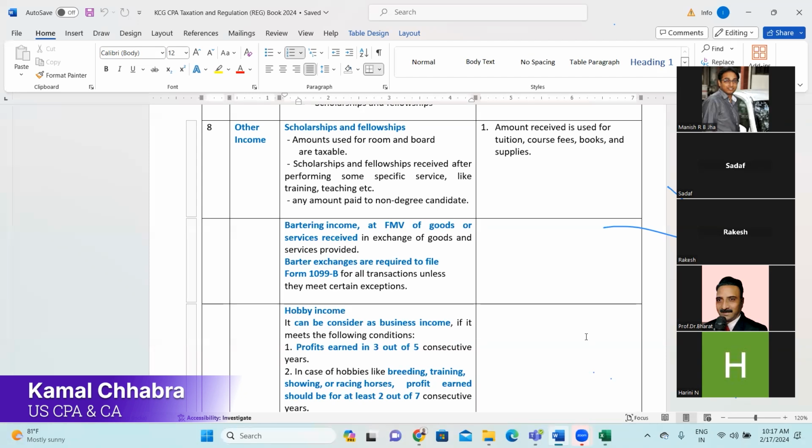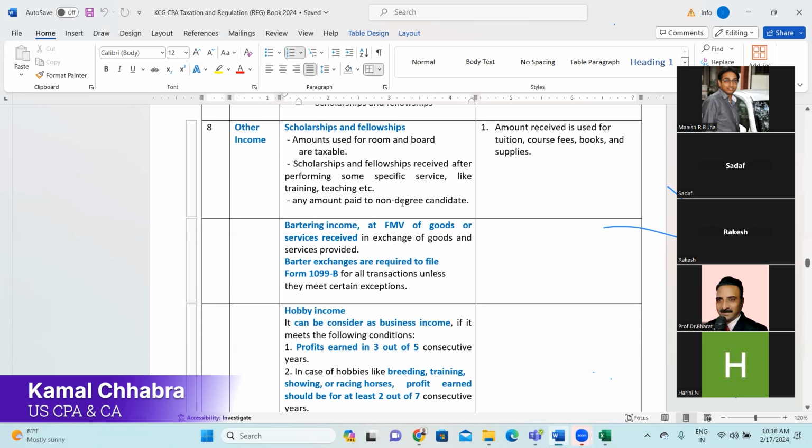And there's a painter who wants to get his root canal done. So they get into an arrangement that I'll paint your office, and in exchange, you do my root canal. That can be considered a bartering transaction, where on one side the painter is providing his services, and on the other side the dentist is providing his services, right?